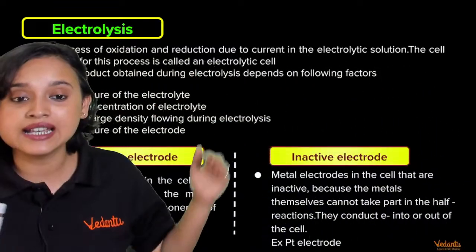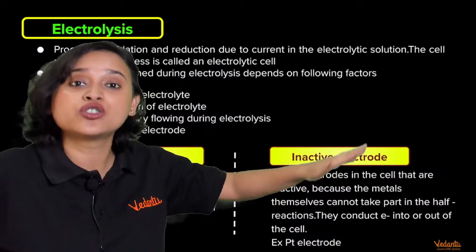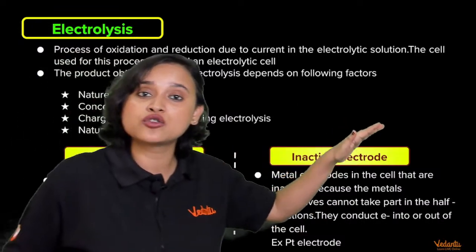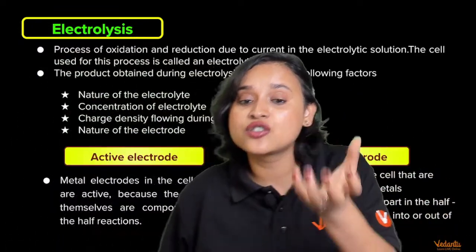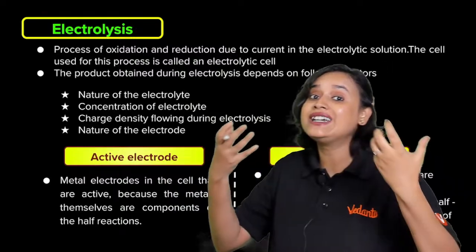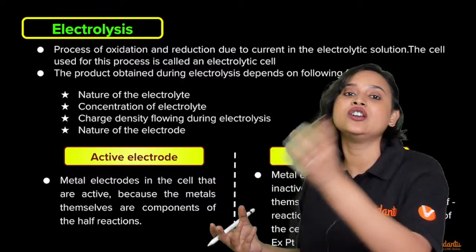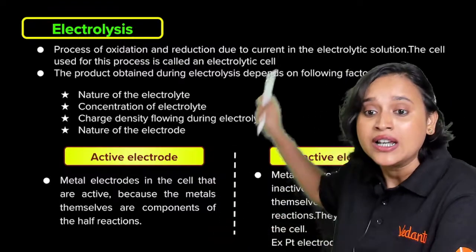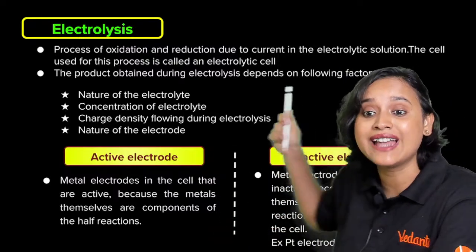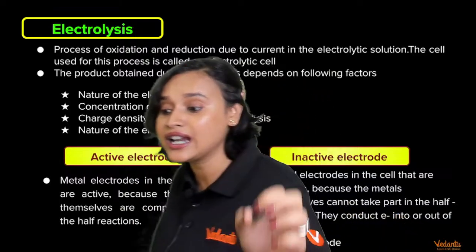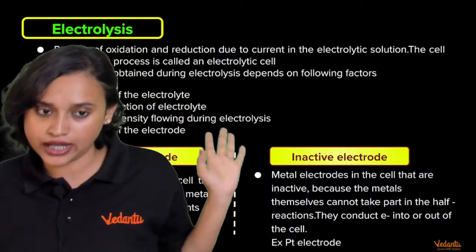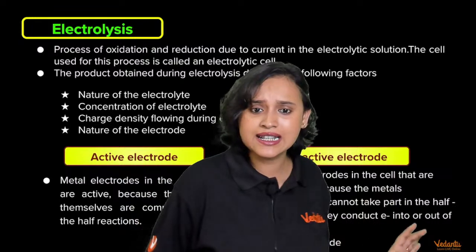The current is passing through the electrolytic solution, and that electrolytic solution is broken down. When it is broken down, it gets deposited at the different electrodes. The cell that we use here, my dear student, is an electrolytic cell. Okay? Alright, this is clear.